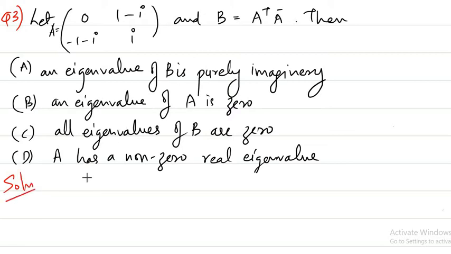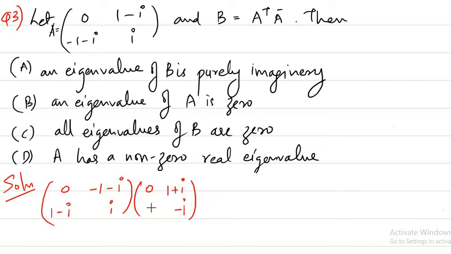We just find what B is now. B is A transpose, that means you take the given A and just take its transpose, which is the matrix with rows 0, 1 minus i, minus 1 minus i. That is your A transpose. You have to multiply A transpose with A conjugate. What is A conjugate? The real numbers like 0 stay the same, and for i it is minus i, so this will be 1 plus i, and this will be minus 1 plus i.